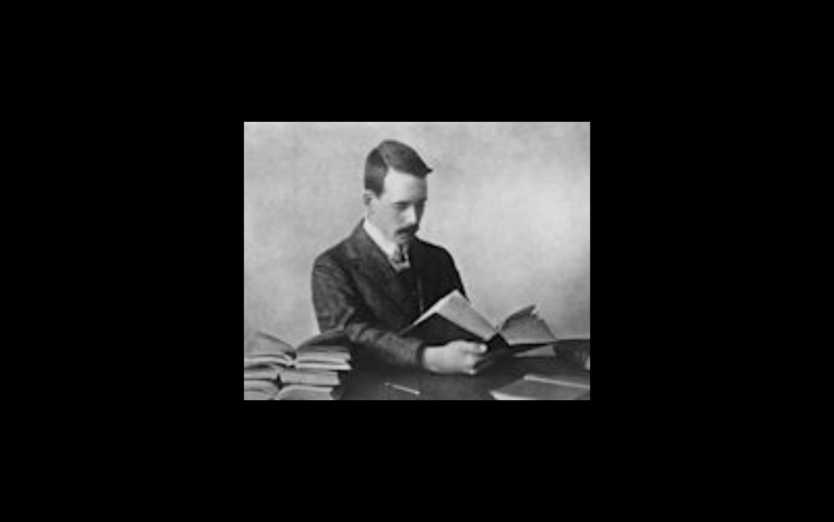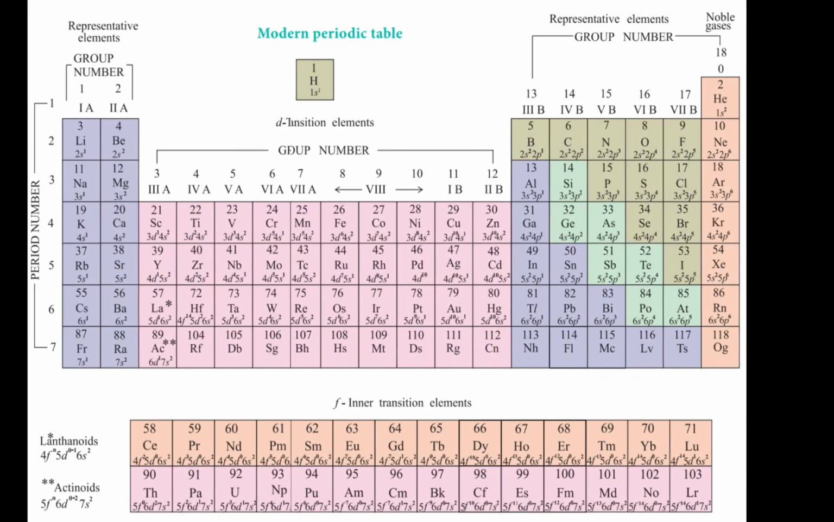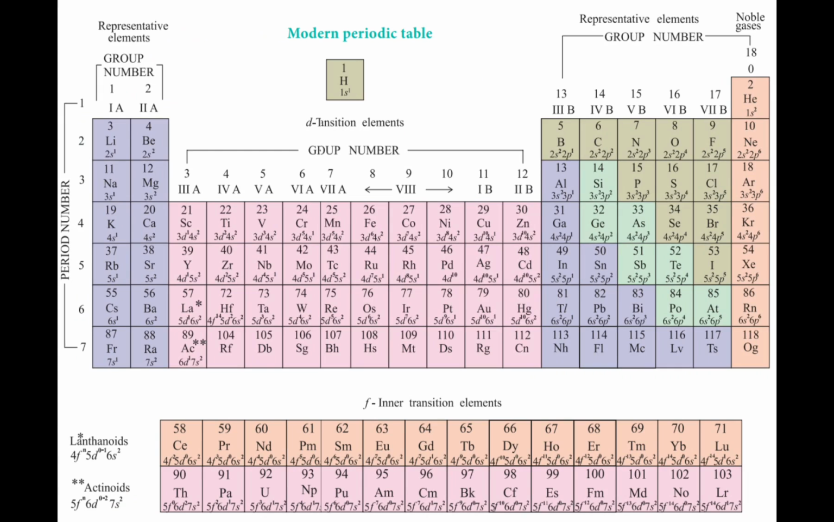And there comes Henry Moseley. He was an English physicist in 1913, and he found the fundamental number, and the modern periodic law, which states that the chemical and the physical properties of an element are a periodic function of their atomic number. And that is how we found our modern periodic table. Thank you.